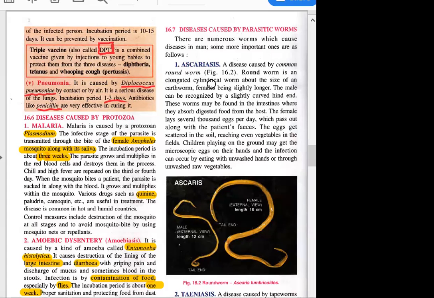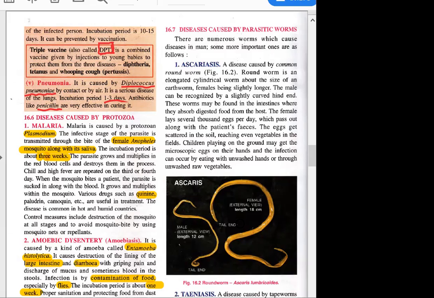Roundworm is an elongated cylindrical worm about the size of an earthworm. Females are a little longer and males are a little shorter. Females have a length of 18 centimeters, males have a length of 12 centimeters. How are males recognized? By the slightly curved hind ends, which means the tail end.